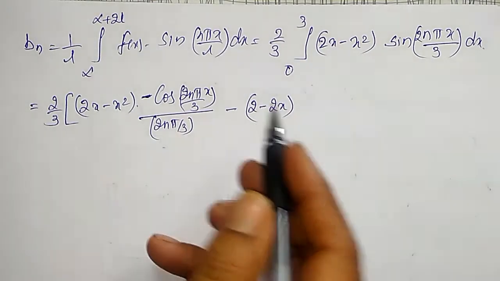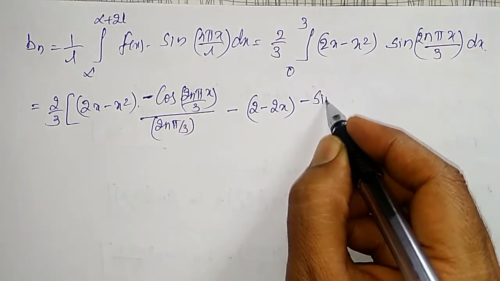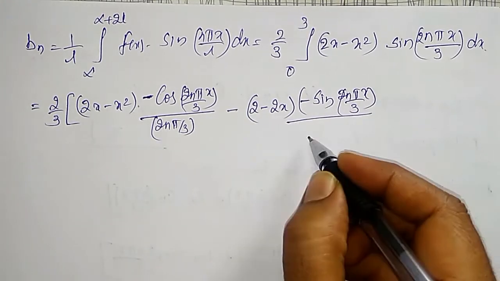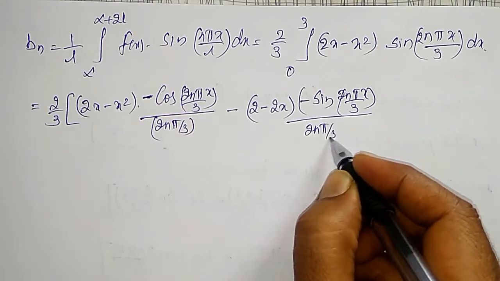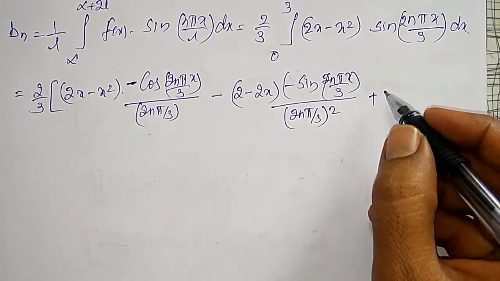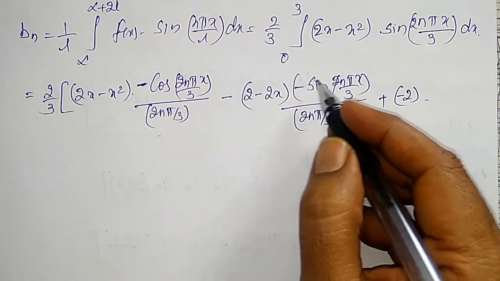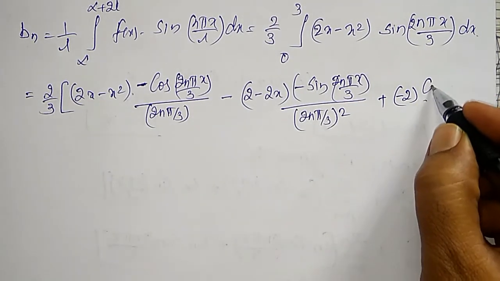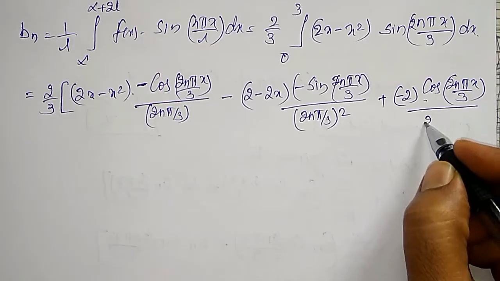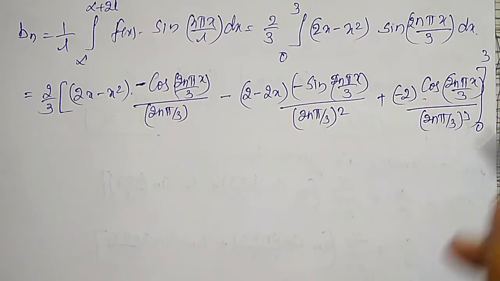Differential of 2x is 2, x square is 2x, into integration of this, minus sine of 2n pi x divided by 3 and again whole divided by 2n pi divided by 3 the square, plus differential of this, 2 minus 2x, which is minus 2, into integral, minus is there already, integration of sine will become minus of minus plus cos of 2n pi x divided by 3 and whole divided by 2n pi divided by 3 cube, between the limits 0 to 3.